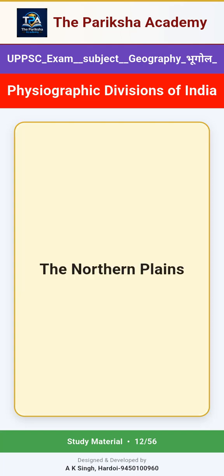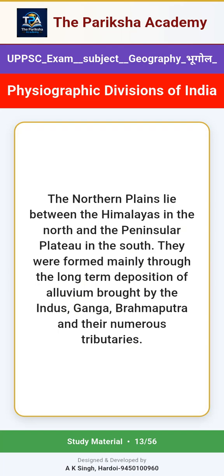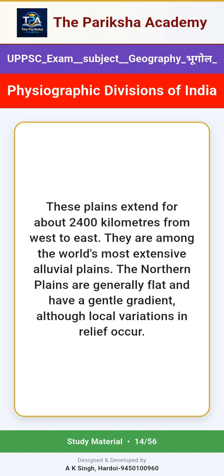The Northern Plains. The Northern Plains lie between the Himalayas in the north and the Peninsular Plateau in the south. They were formed mainly through the long-term deposition of alluvium brought by the Indus, Ganga, Brahmaputra and their numerous tributaries. These plains extend for about 2,400 kilometers from west to east. They are among the world's most extensive alluvial plains.